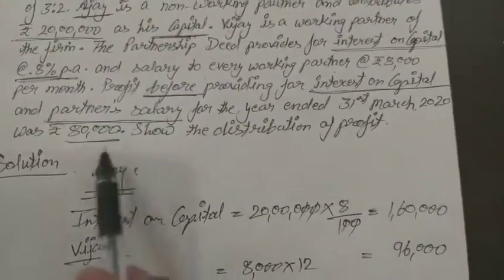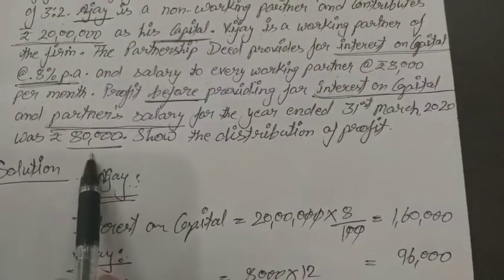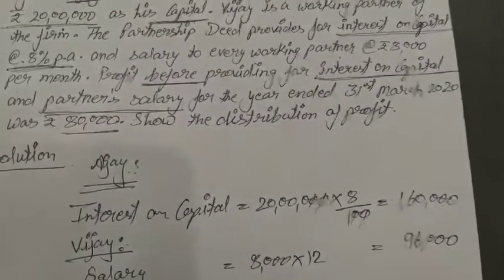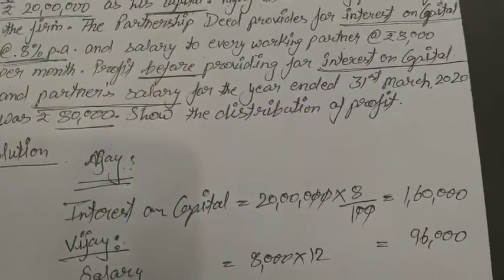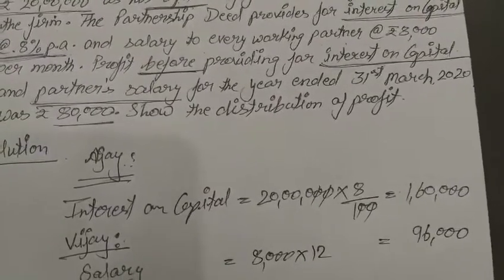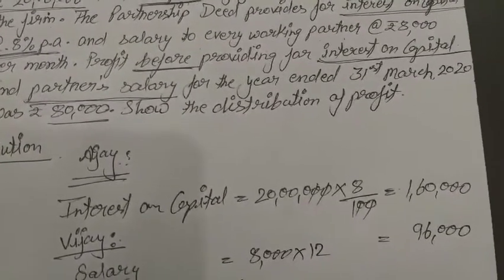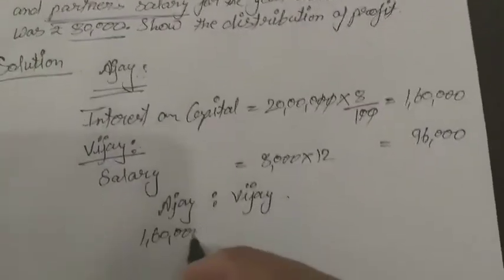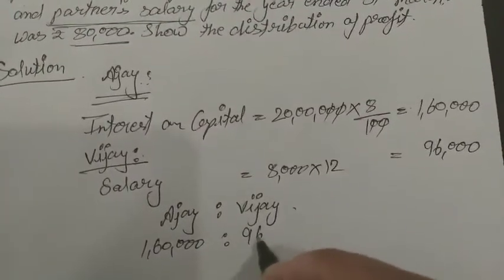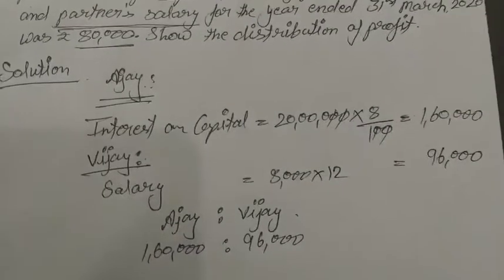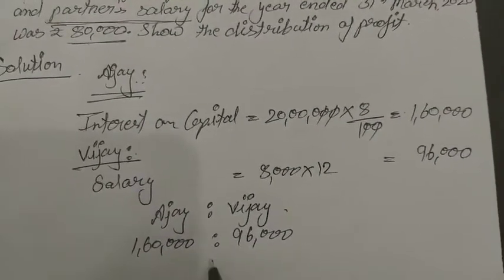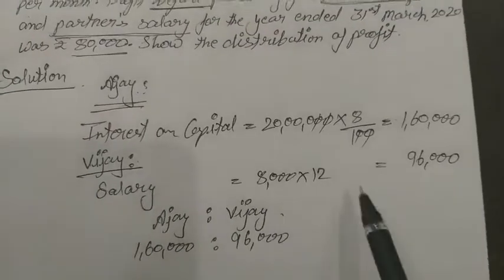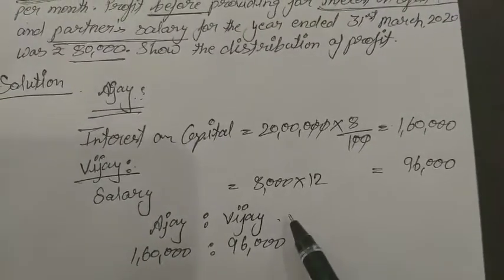Both partners will get this total amount, but the profit is too little. So now, Ajay gets 1,60,000 and Vijay will get 96,000 rupees. If we calculate the ratio between these two amounts, what will be the ratio there?